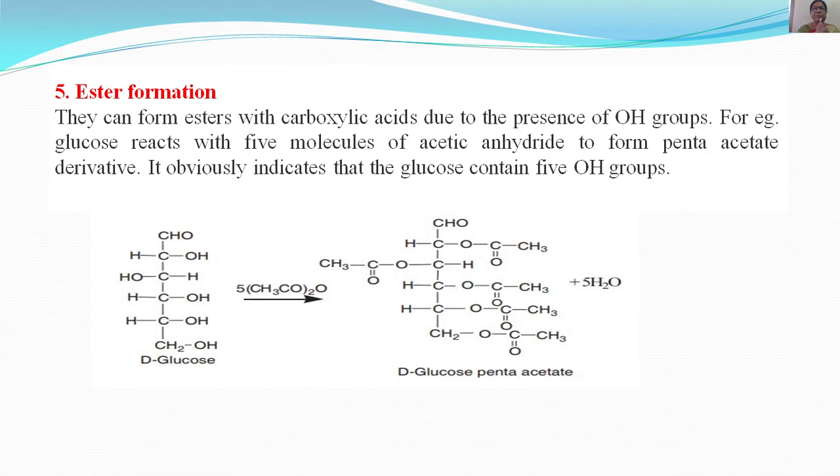Ester formation. They can form esters with carboxylic acids due to the presence of OH groups. For example, glucose reacts with 5 molecules of acetic anhydride to form pentaacetate derivative. It obviously indicates that glucose contains 5 OH groups.